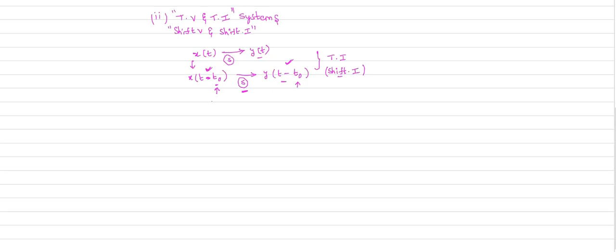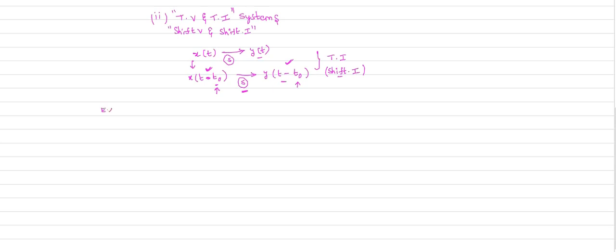So when you provide a delay of t naught in your input, the same amount of delay is observed in the output. That system is called a time invariant system. Otherwise the system is called a time variant system.